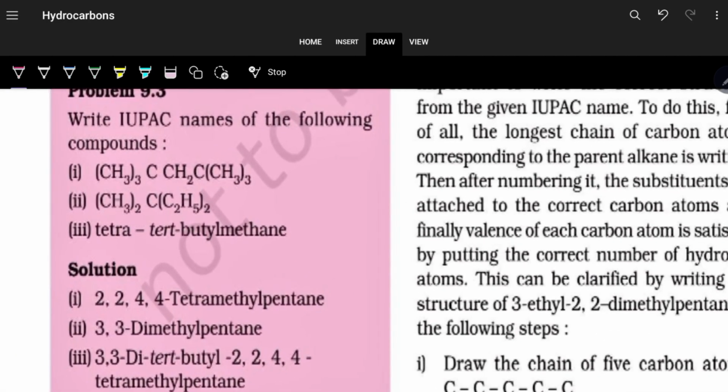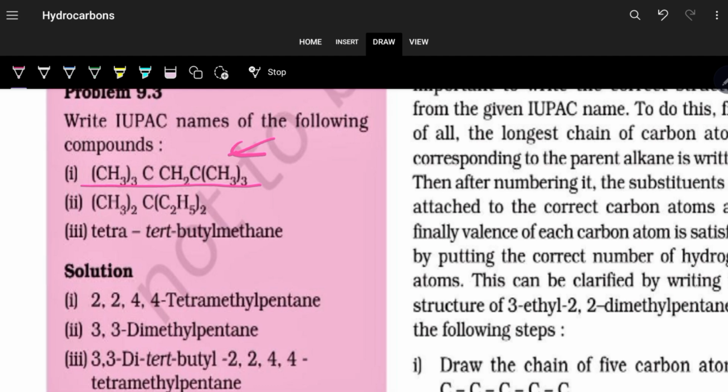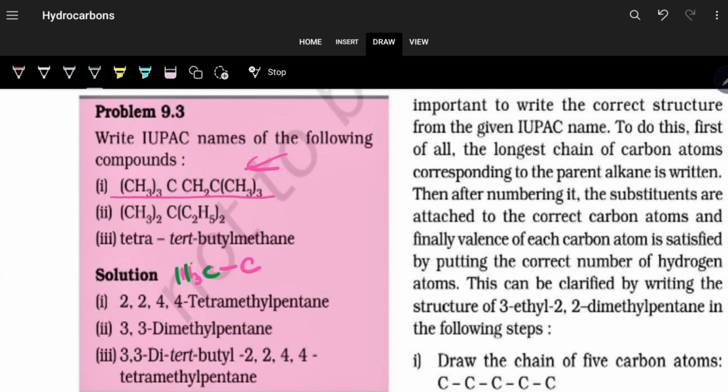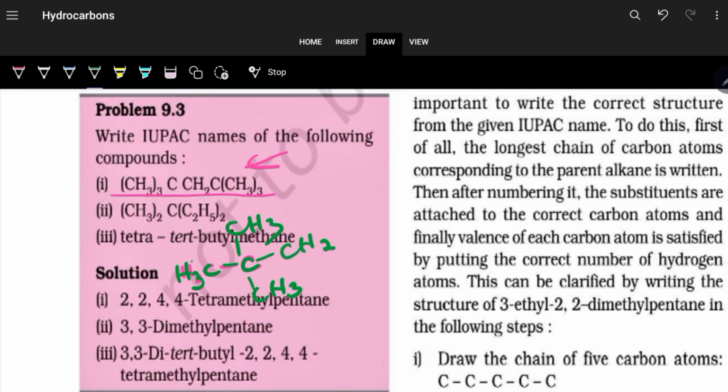Now write IUPAC names of the following compounds. Same thing, you need to draw the structure. That means for this you open up the structure. Suppose this one I am showing you. So this will be (CH3)3C. You are writing a CH3, you are writing C here, this is another CH3, another CH3, (CH3)3C. Then you are giving CH2, then you are writing C, again giving CH3, CH3 and CH3. And the numbering will be what? Numbering will be 1, 2, 3, 4, 5, either this.